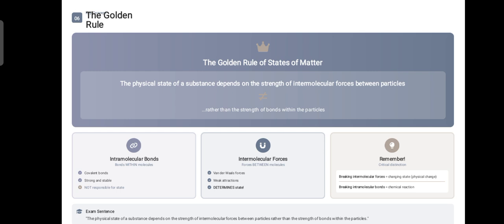The physical state of a substance depends on the strength of intermolecular forces between particles rather than the strength of bonds within the particles. Intramolecular bonds within the molecule, the force of attraction or the bond present, let's suppose we are taking the example of O2. Now the force between two oxygen atoms, this force of attraction, this is a covalent bond and this is called an intramolecular bond. While if we talk about intermolecular forces, these are the forces which are present between molecules. And you will have to remember the difference between intermolecular forces and intramolecular bonds.